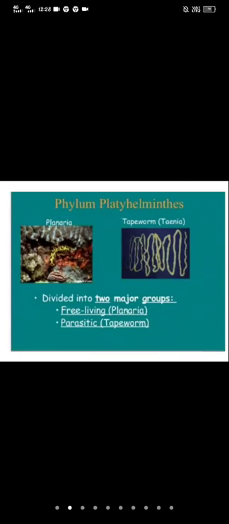So what are the examples of Turbellarians? Mainly planaria and convoluta. These are the best examples for Turbellaria. These are free living flatworms and contain ciliated epidermis.